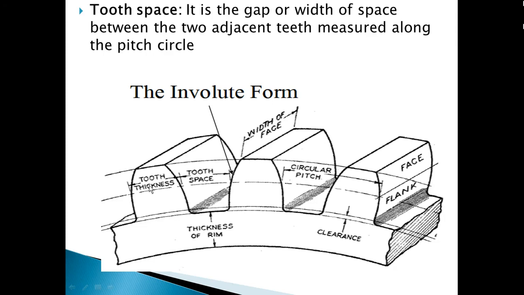Theoretically speaking, tooth thickness and tooth space have no gap between them, but practically some amount of gap is required between the tooth thickness and tooth space. If there is no gap, once again jamming of the gear will occur and no power will be transferred from gear 1 to gear 2.